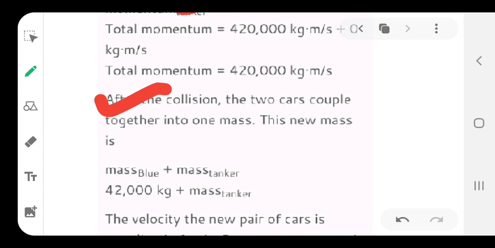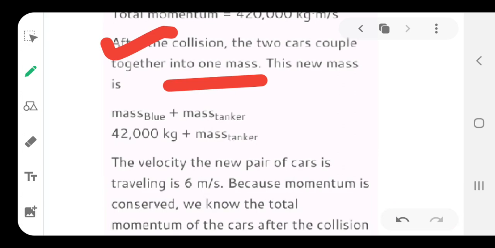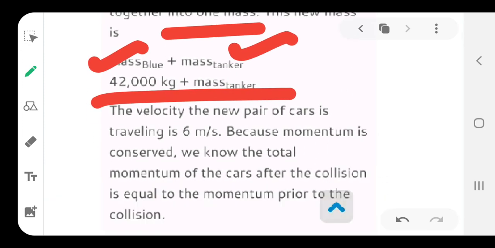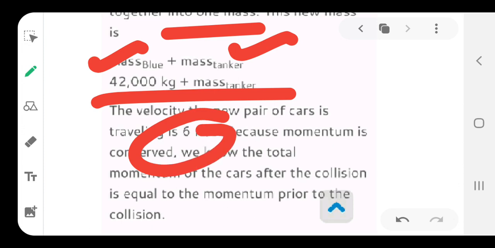So, together it is one combined mass, moving at 6 meters per second, as they said.